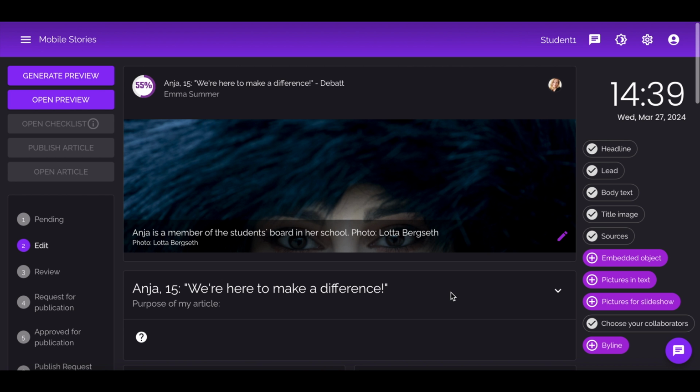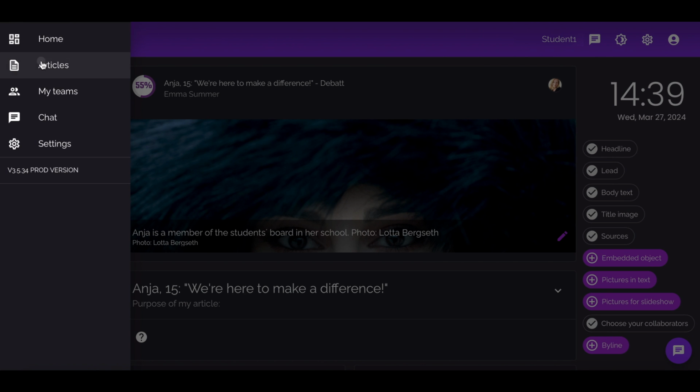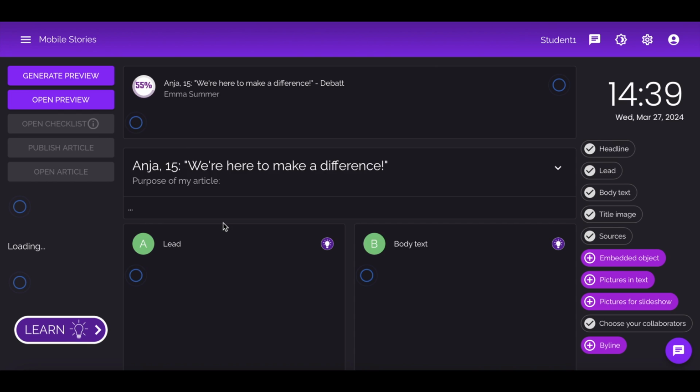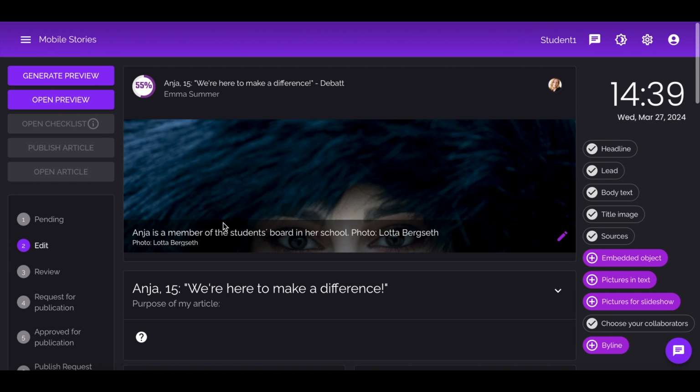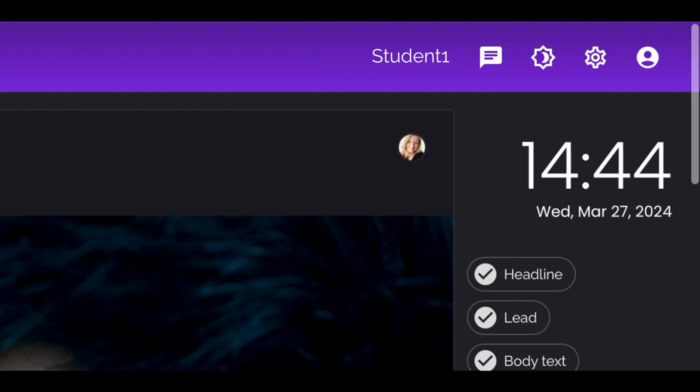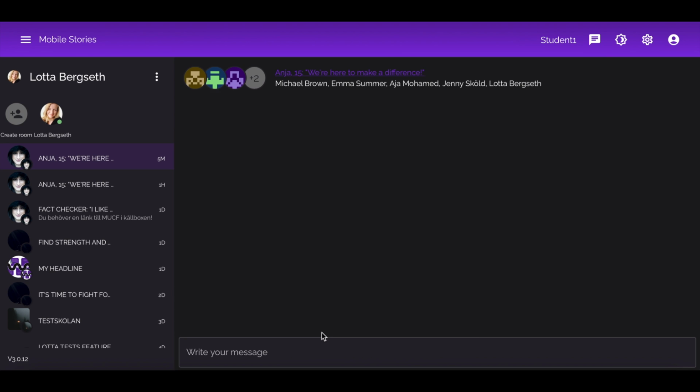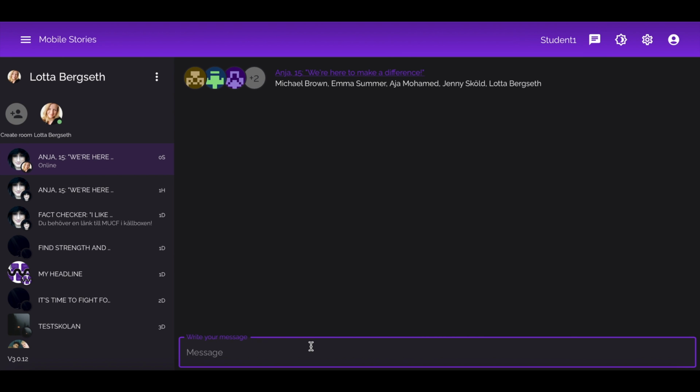The articles that you have access to can be found in a list on the Articles page. You can get to it from the menu on the left side. Click on the row with the article title to enter it. The people working on an article can use the chat for this article. You can find the chat under the symbol that looks like a speech bubble. Your teacher or another administrator of the group can also read what you write in the chat. Now might be a good time to pause the video to test this.